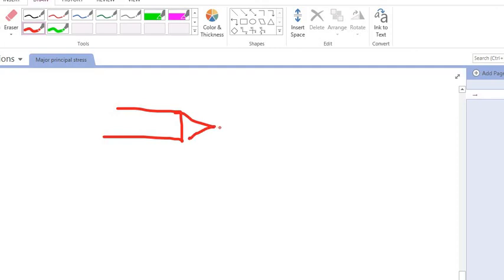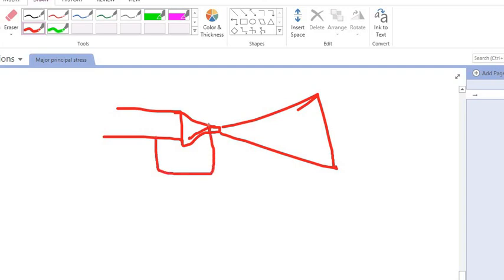I am drawing roughly because I am not able to draw properly. Here a U-tube manometer is connected with this, and some liquid is there within this, and through this we get this x value.